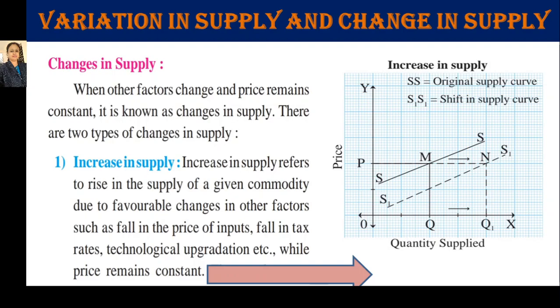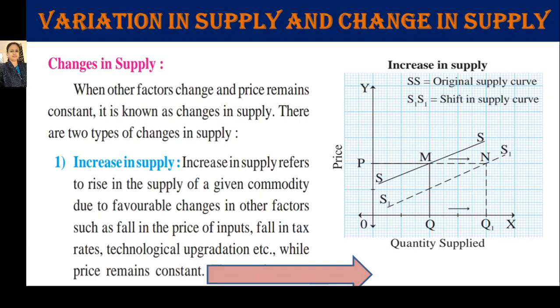So let's understand how increase in supply occurs. Increase in supply refers to rise in the supply of a given commodity due to favorable changes.